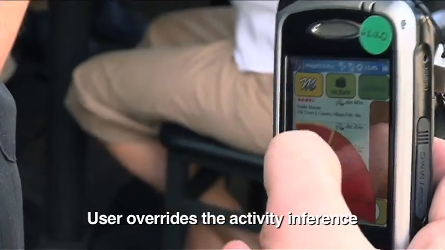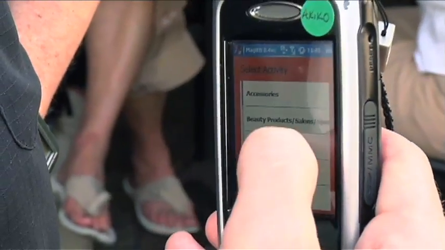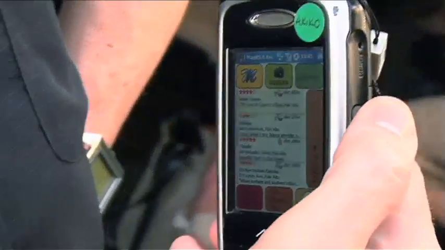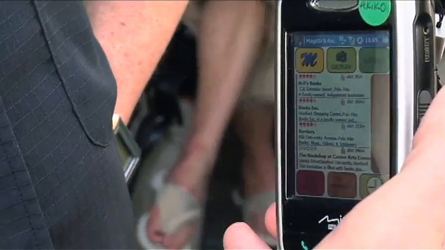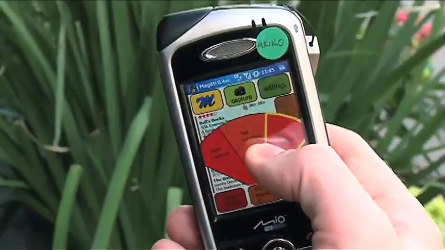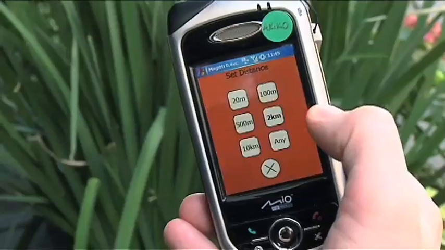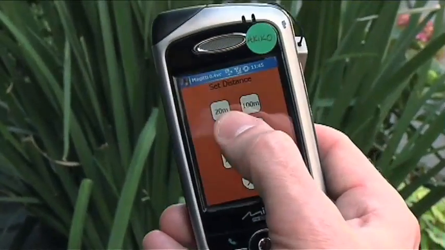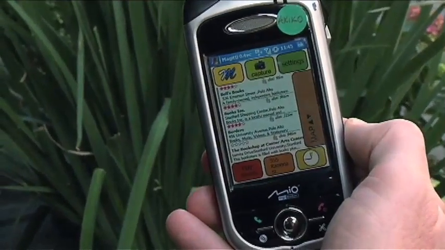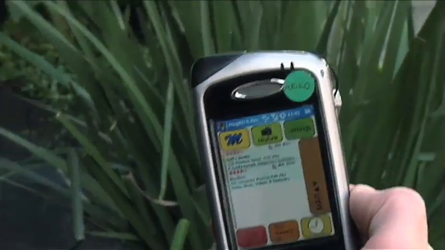So let me go ahead and change my activity to buying books. And then Magitti will show me what bookstores are in the area. And there's a lot here, but the reason is that I've got my distance set quite wide right now. So I'm going to change the distance to be, say, 500 meters. And now Magitti will find a smaller set of bookstores.